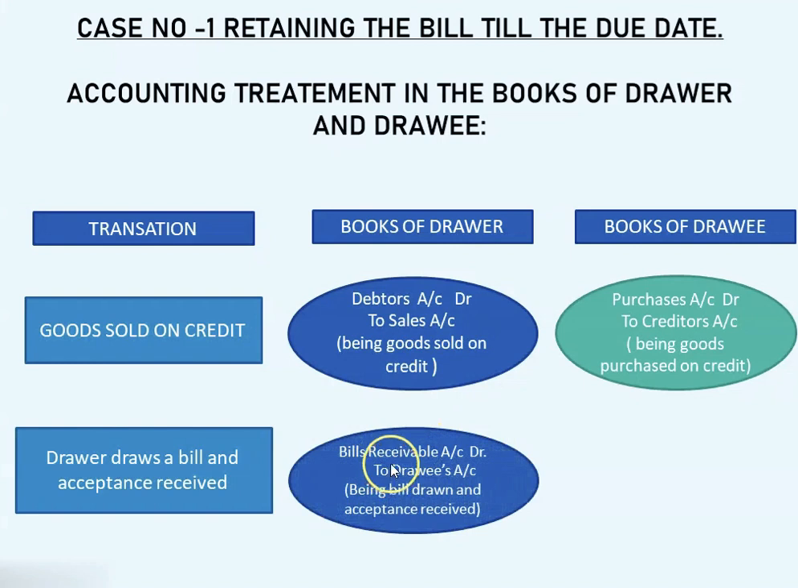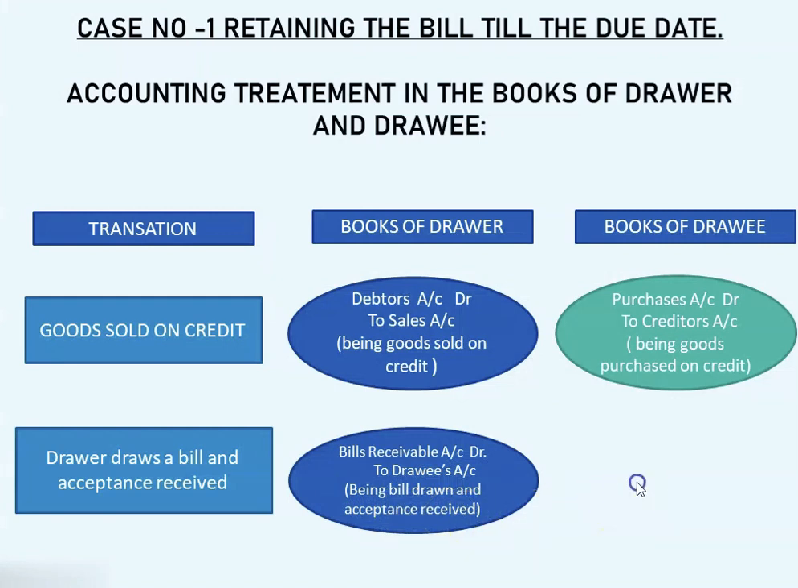The journal entry in the books of drawer is bills receivable account debit to drawee's account. Now here, from the drawer's point of view, bills receivable is an asset and therefore as per the rule of real account, debit what comes in. So bills receivable account debit to drawee's account. Drawee is the giver of the bill. And the narration is being bill drawn and acceptance received. So this is the journal entry in the books of drawer.